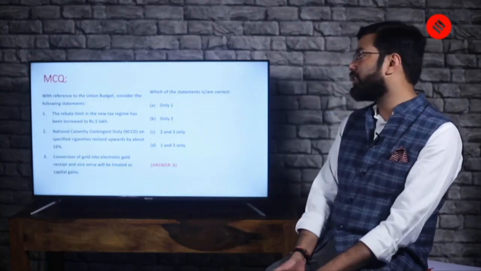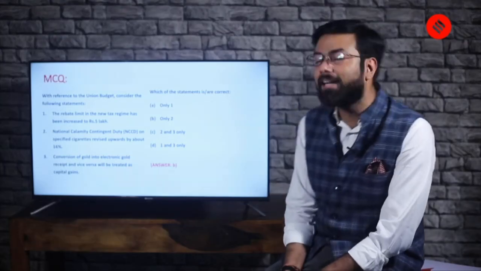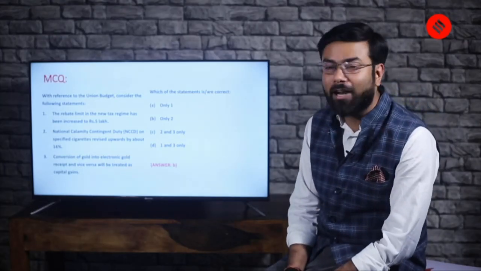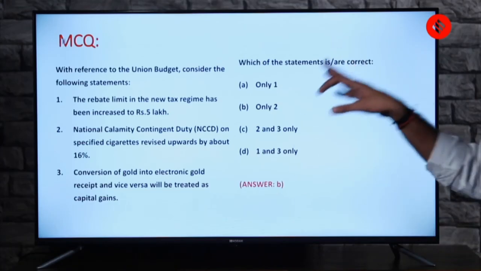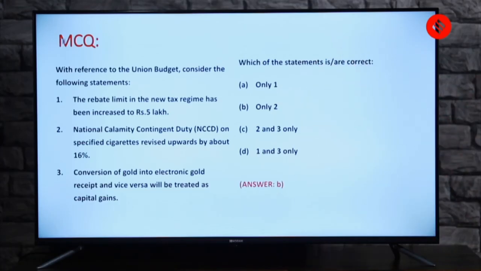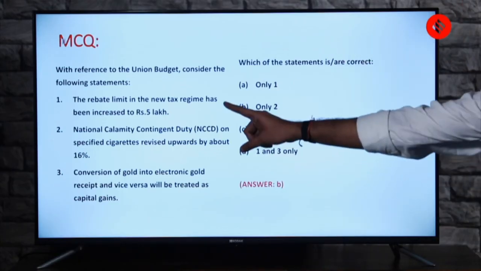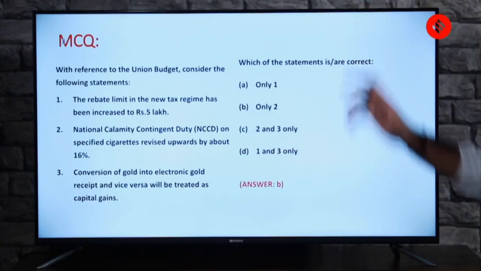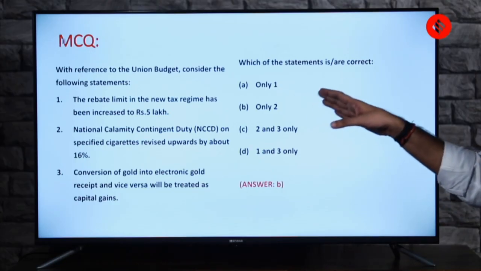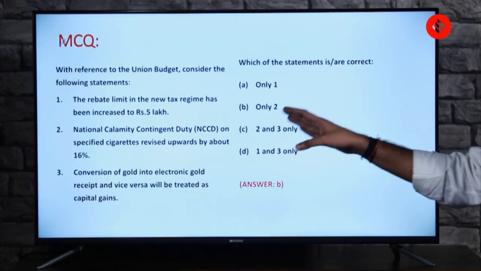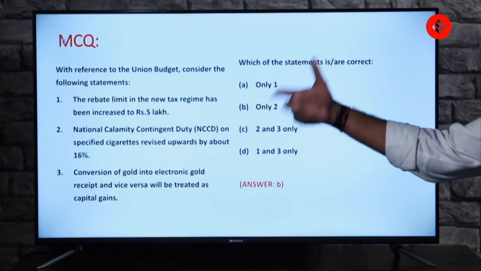So finally this MCQ, and now I'm sure you'll be able to answer it. Some of you must have answered it in the dialog box or the comment box. So with reference to the Union Budget, consider the following statements. 3 statements. Pehla kya tha? The rebate limit in the new tax regime has increased to rupees 5 lakh. No. To all aware citizens who take their finances very seriously, they would know it's not 5 lakh, it is 7 lakh. National calamity contingent duty on specified cigarettes revised upwards by about 16%.